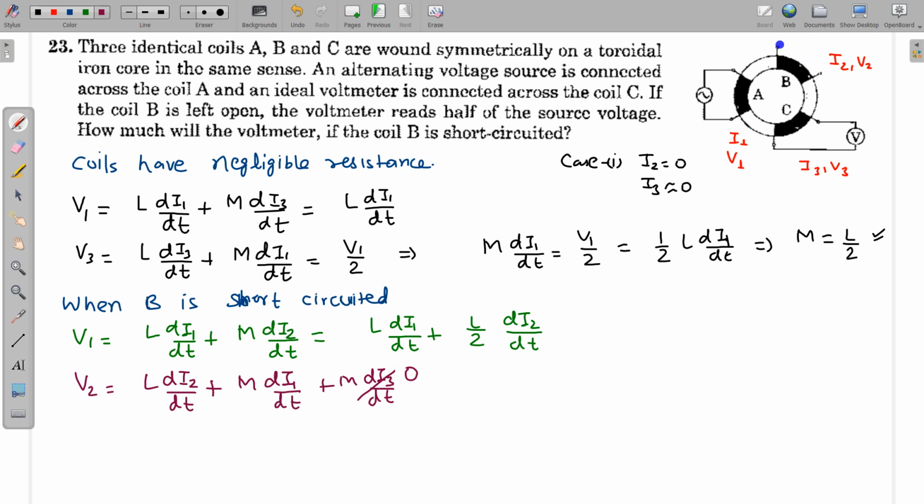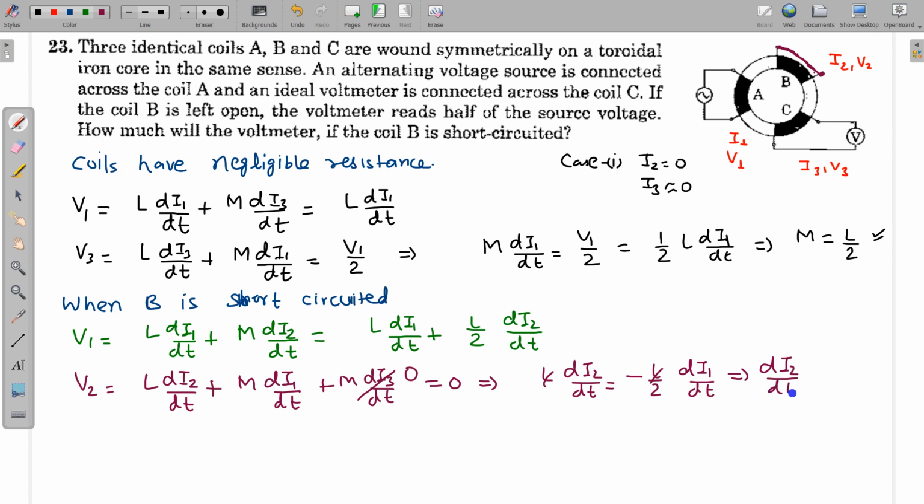And V2 is also 0 because this is short circuited, and due to short circuiting there is no potential difference between these 2 points. So V2 should be equal to 0, and from here we can write L di2 by dt is equal to minus M di1 by dt, and M is equal to L by 2. So this is minus L by 2 di1 by dt. So we can find the relation between di2 by dt and di1 by dt.